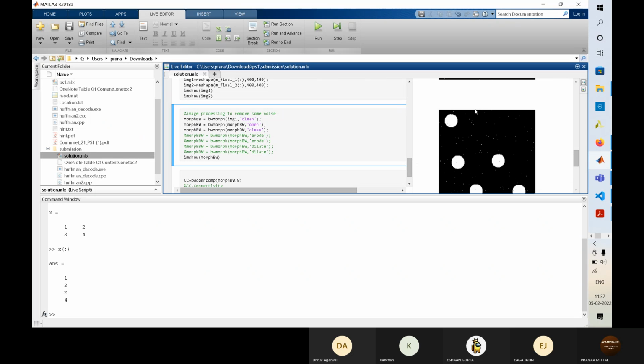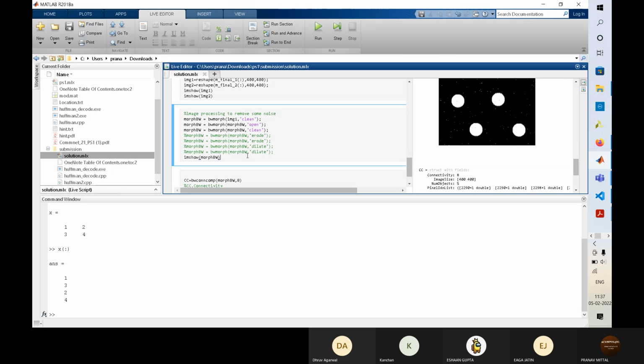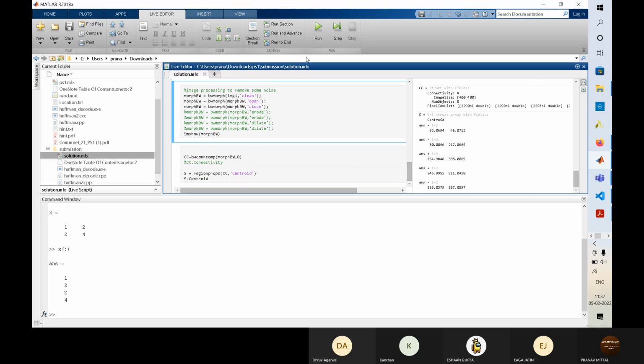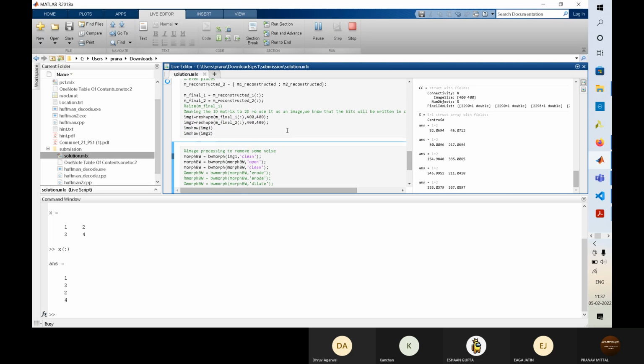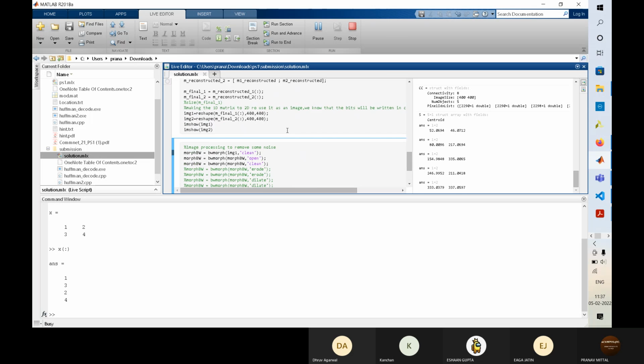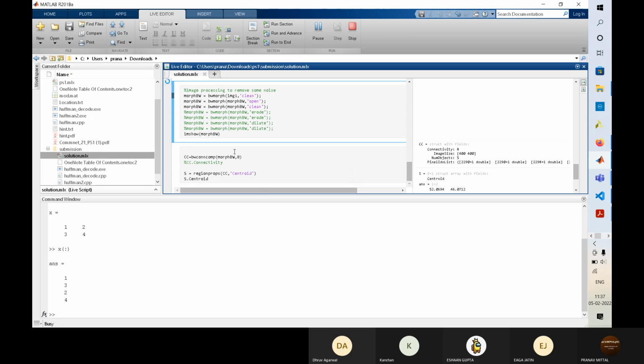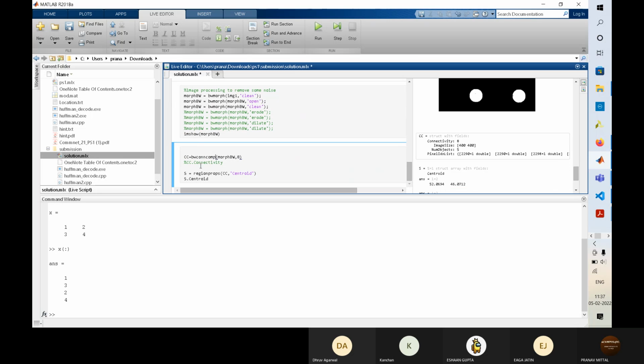After doing this, you see these small white spaces, so these all get black. I have done clean, open, clean. I was experimenting some here. Then after that I show the result, and then bwconncomp.